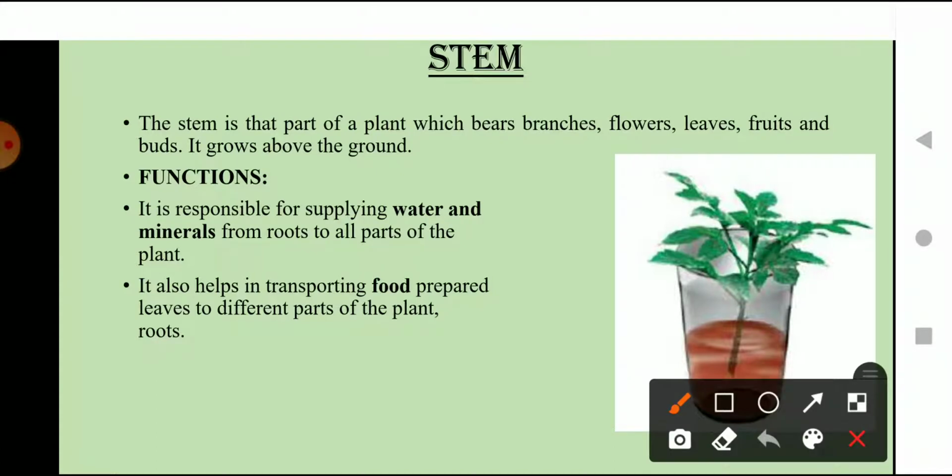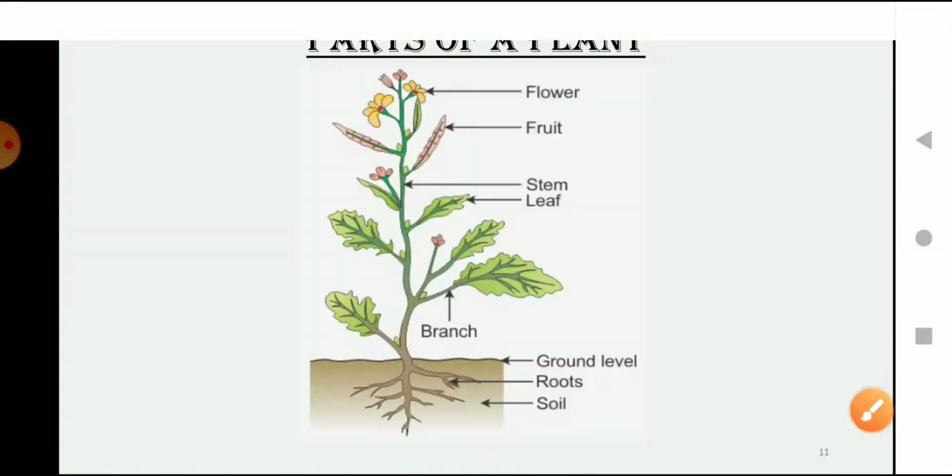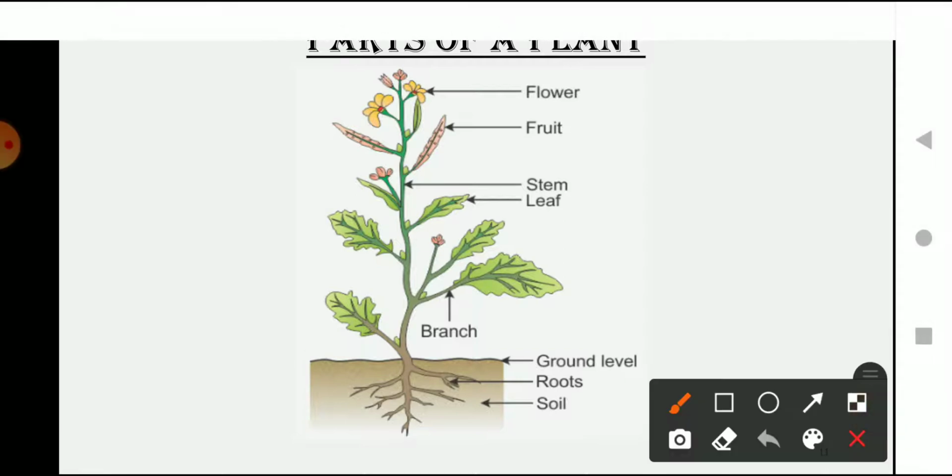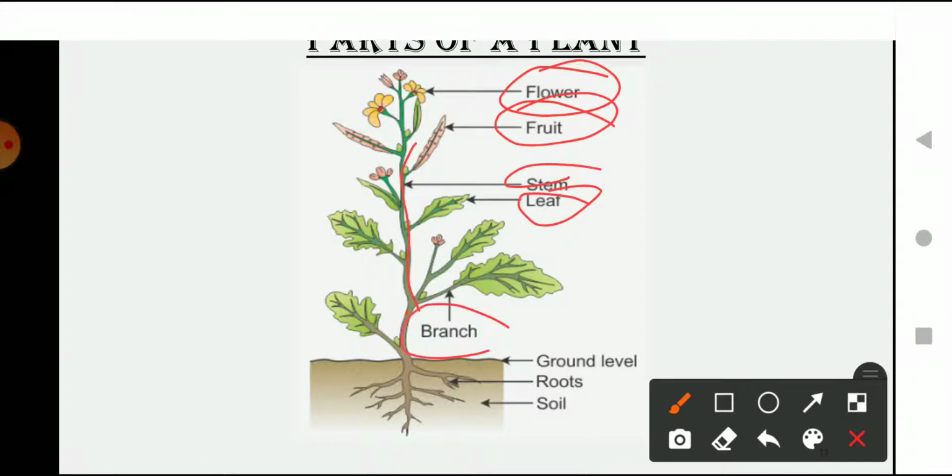The stem is the part of the plant that bears branches. Bear means they hold the branches, flower, leaf, fruit and buds. As you can see here in the picture, this is the stem. The stem is holding the flower, fruits, leaves and branches, right?